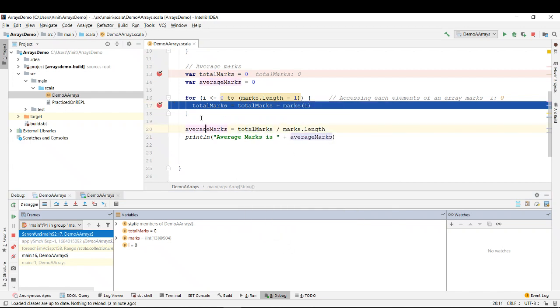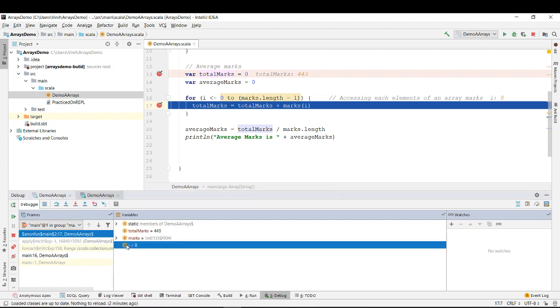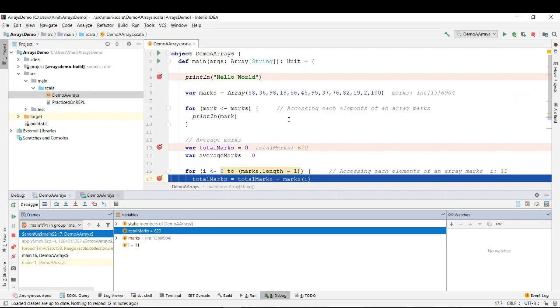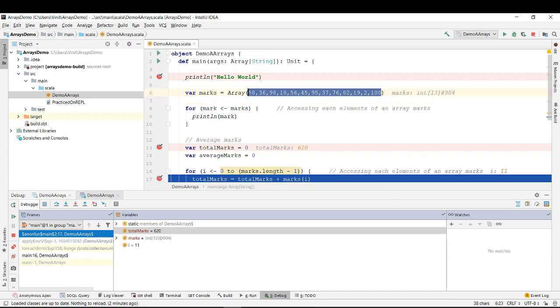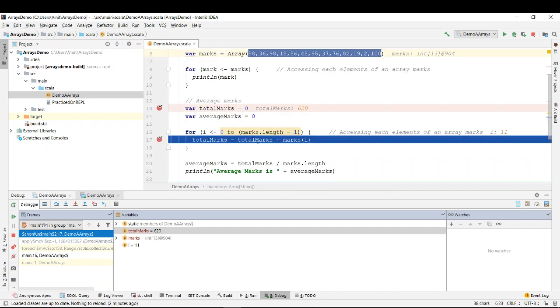We are starting with the 0th index. We are going to add the contents into the total marks, and we keep adding these things one by one. So it goes from i 0, 1, 2, 3, 4, 5, 6, 7, 8, 9, 10, 11, 12, and keeps adding to total marks. It starts from 58, adds 36, adds 98, and adds everything together.